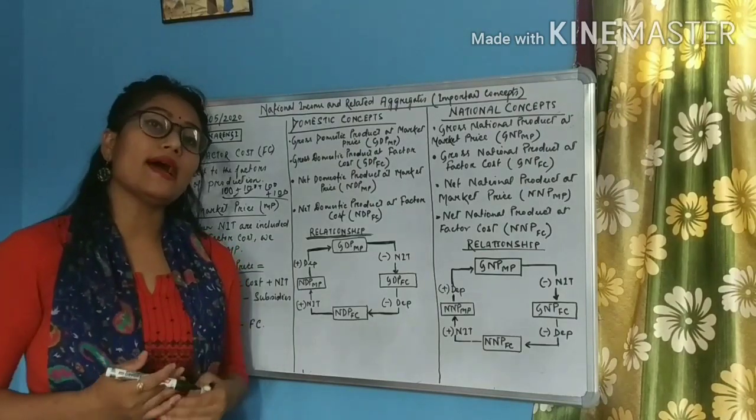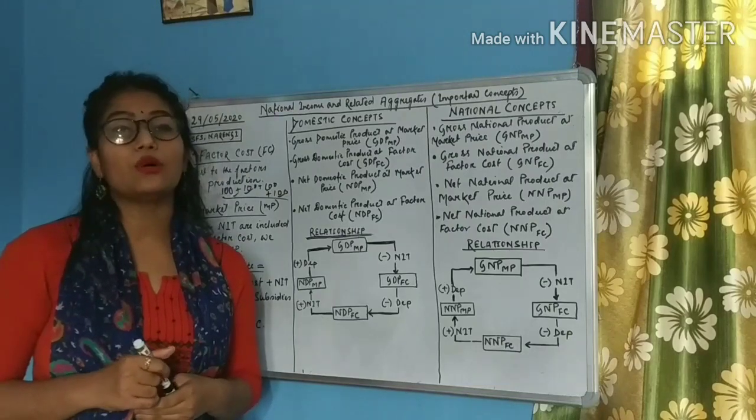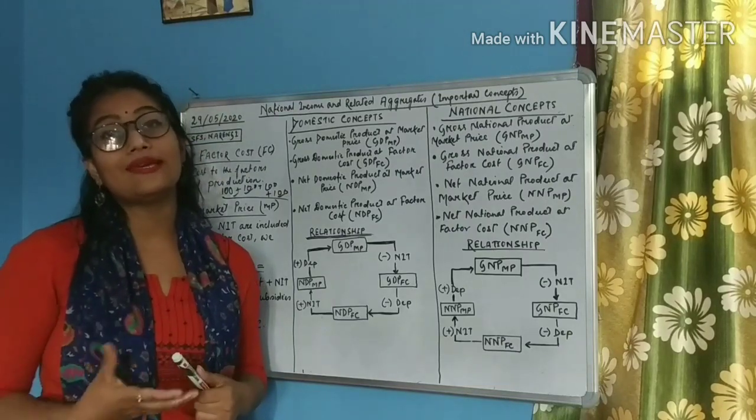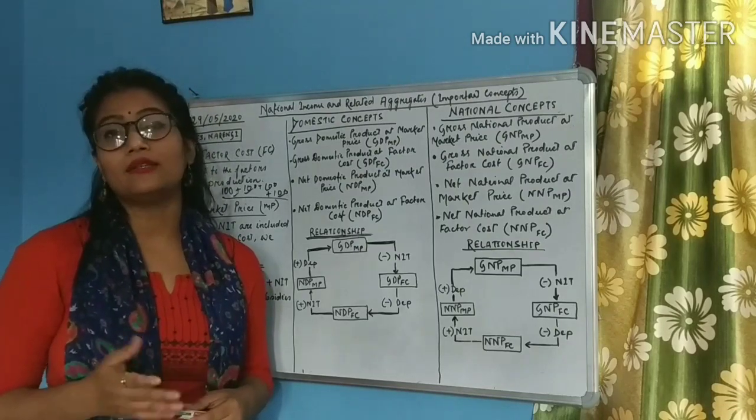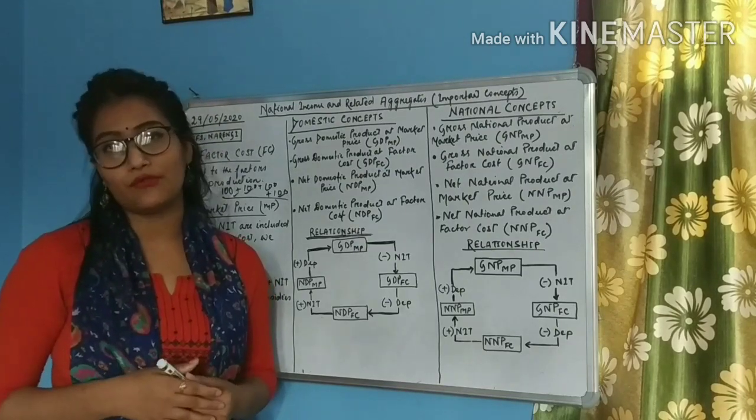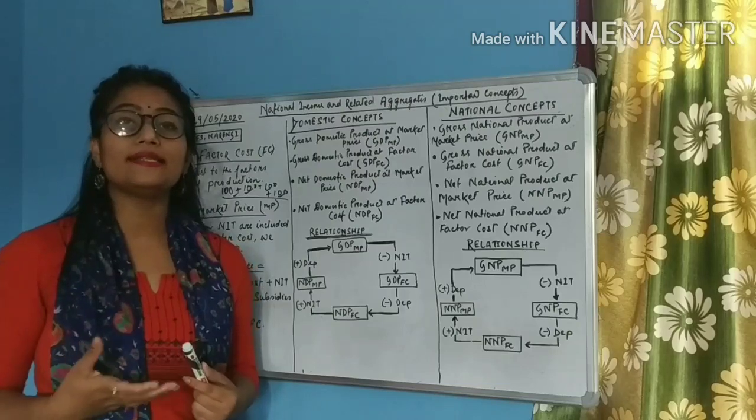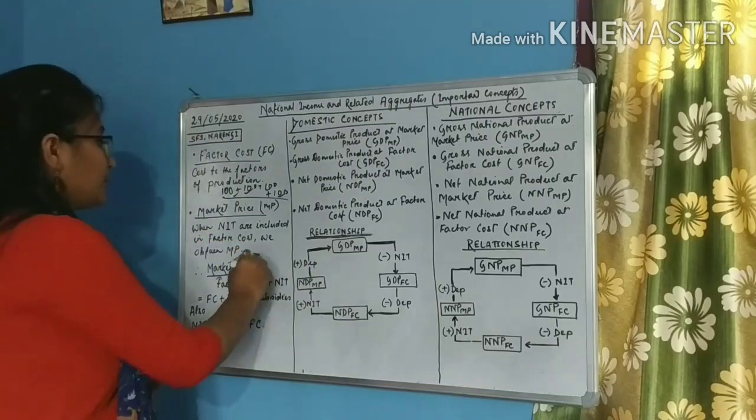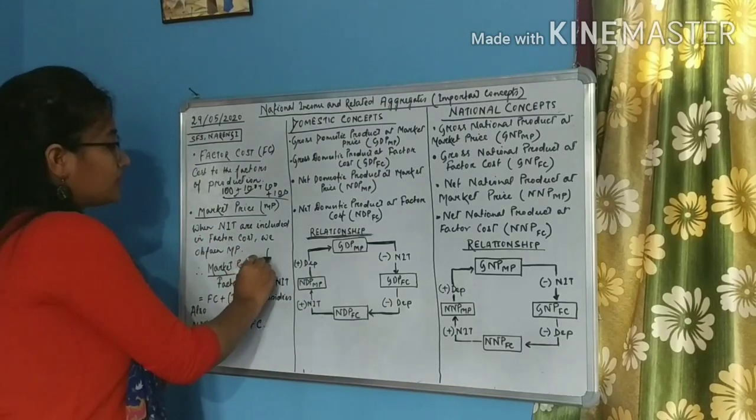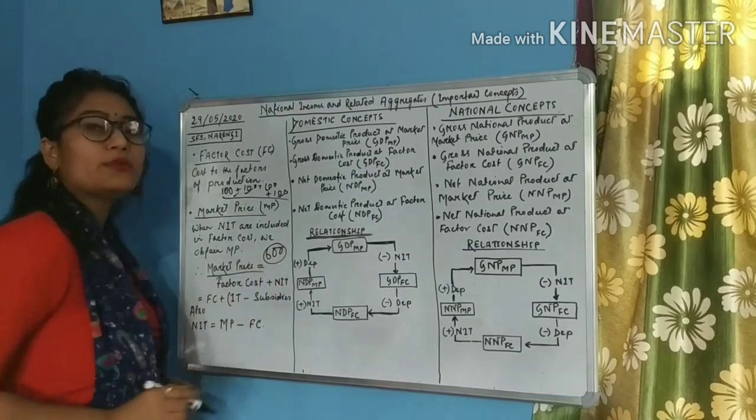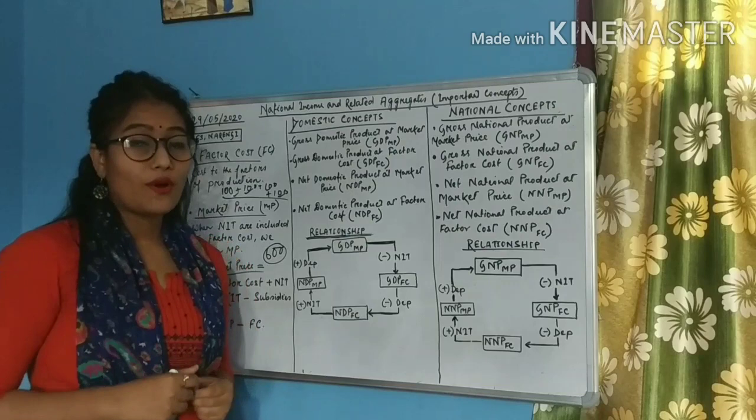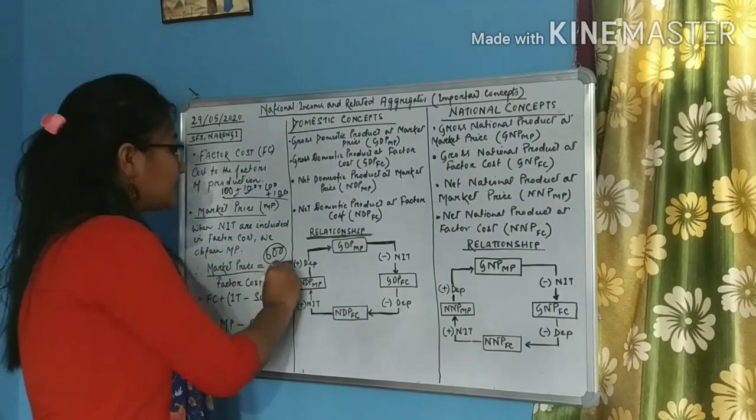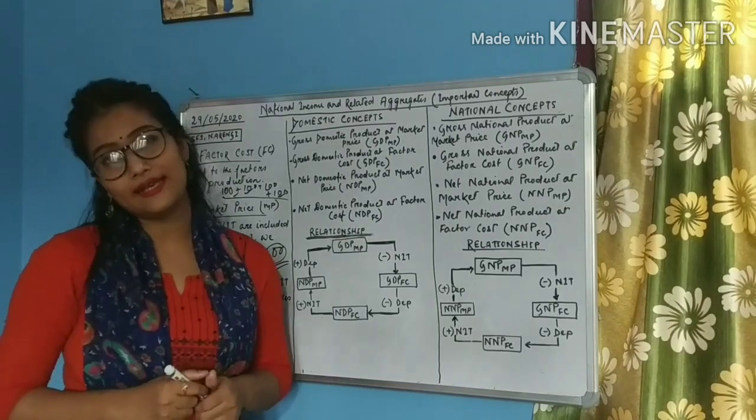But since I have spent 400 on the factors of production, do you think I will be selling the product at 400 rupees? No, never. Otherwise, I will not be able to have any profit. So definitely I will sell it at a higher price, right? I might be selling it at rupees 600. So the market price is always more than the factor cost. Why students? Because this market price includes some kind of indirect taxes.